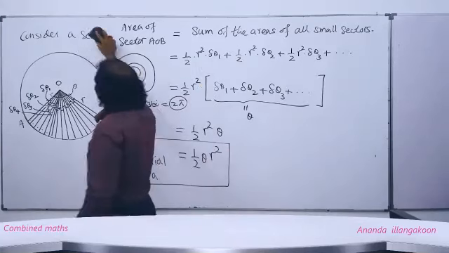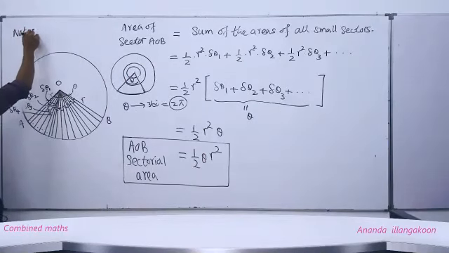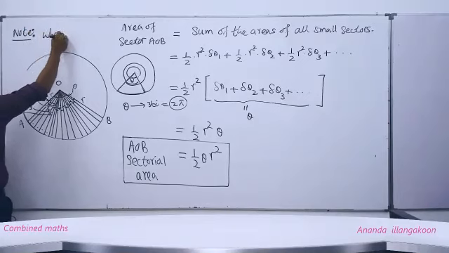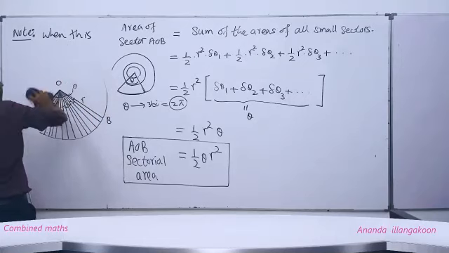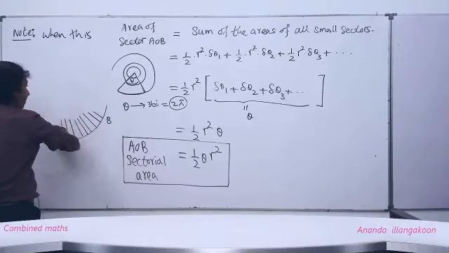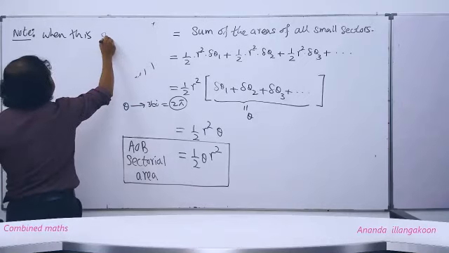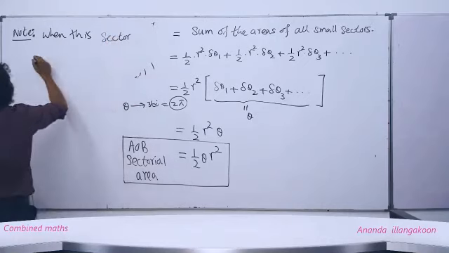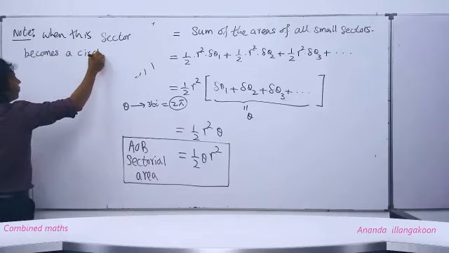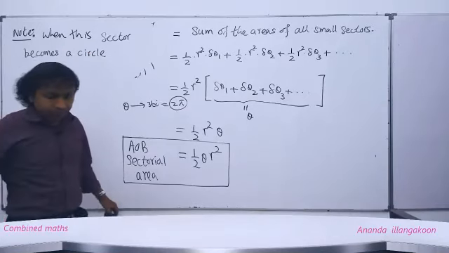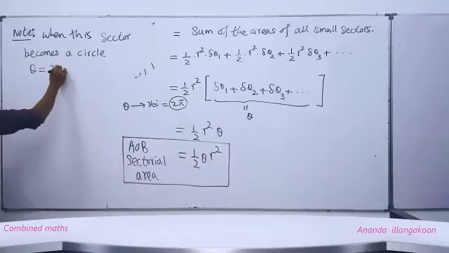Write down: when this sector becomes a circle, theta equals 2 pi.